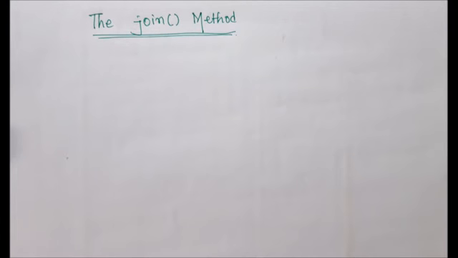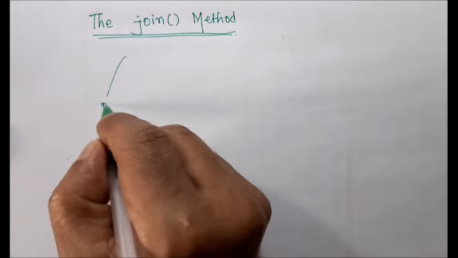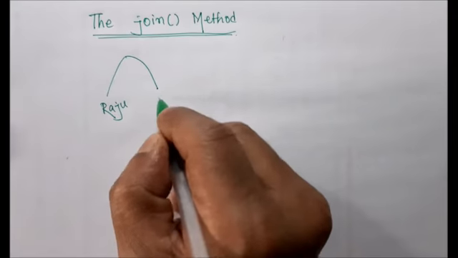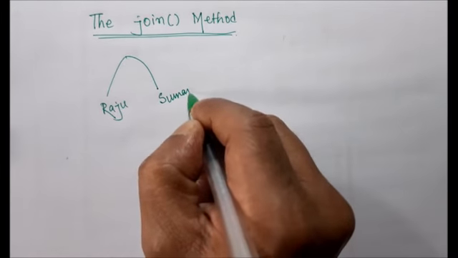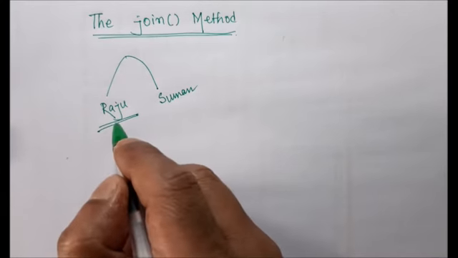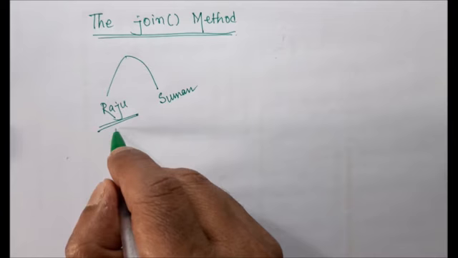After some time, let's take the names of the friends. For example, one friend's name is Raju and another friend's name is, for example, Shumon. So after some time, Raju's class has been completed.